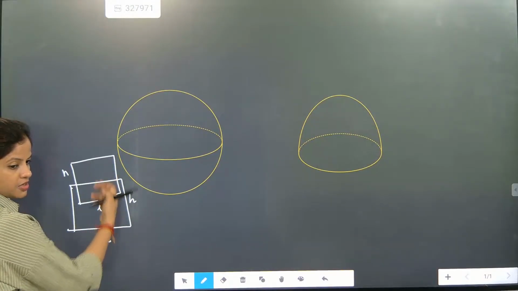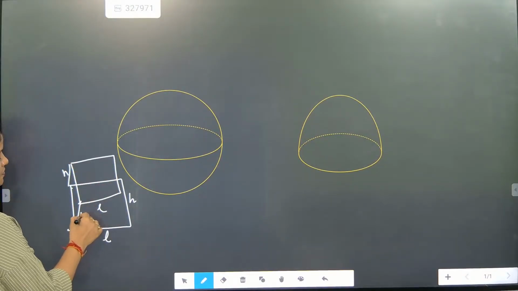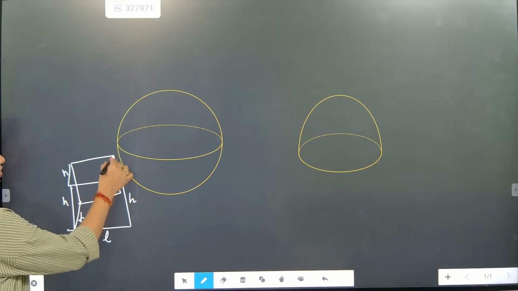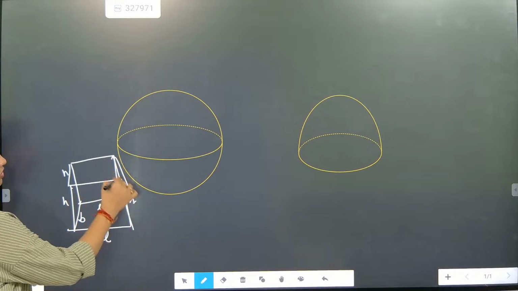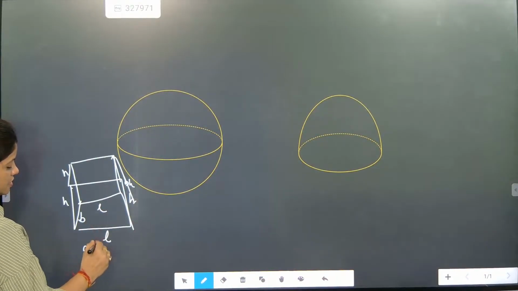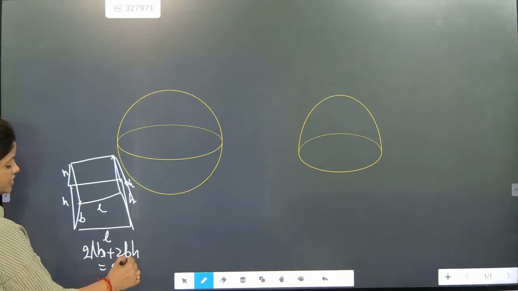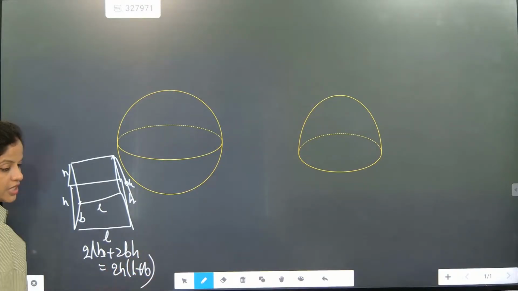So two LH combined together. Now this side it is BH, and the backside of this section is also BH. So BH and BH. So it will become 2LH plus 2BH. This is about area of four walls.